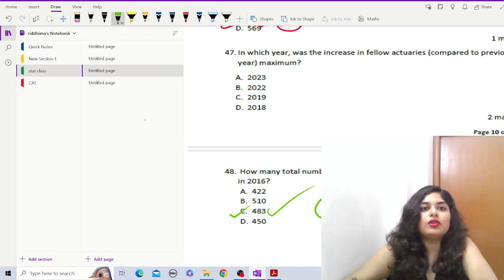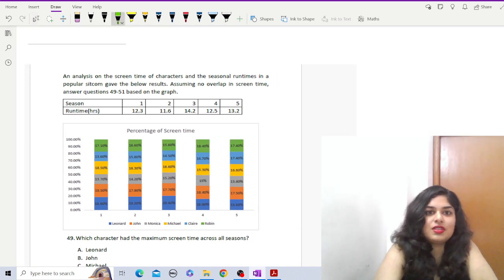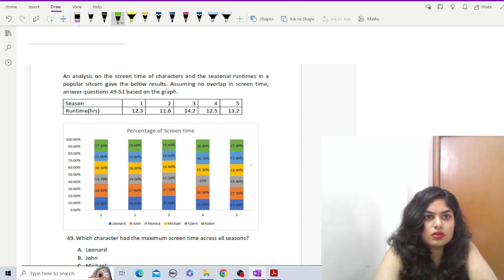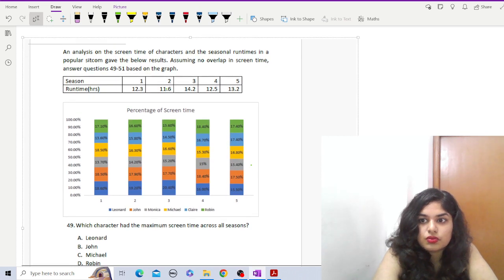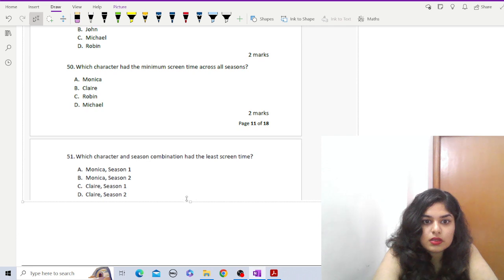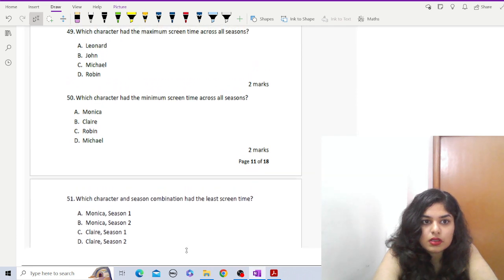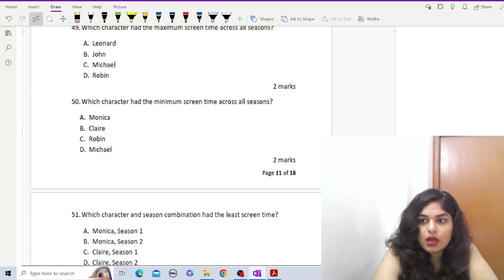Now, moving on to the last question of DI, which is given as follows. Let me just increase the size of this diagram as well, so that it will be easy for us to go through the bar graphs, right? Okay, clear enough?